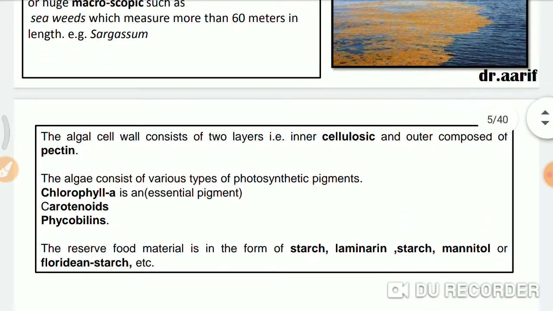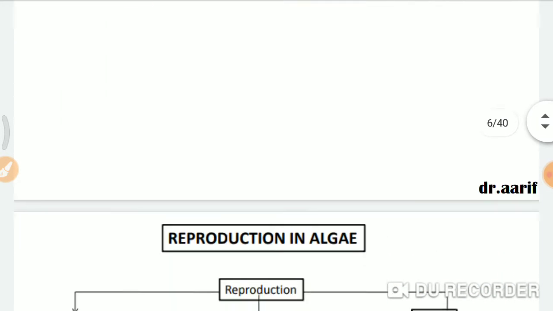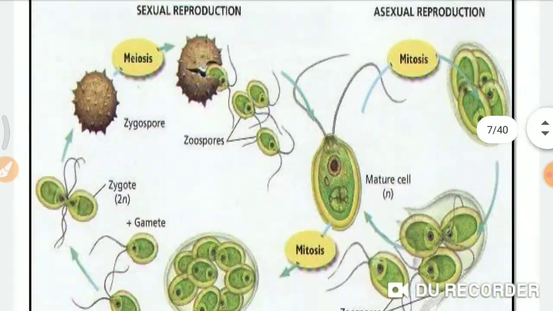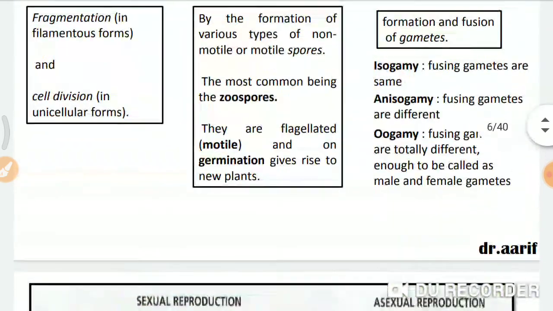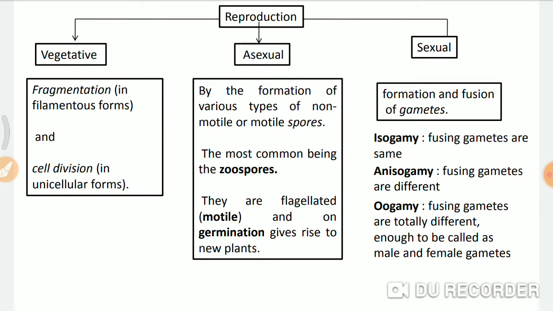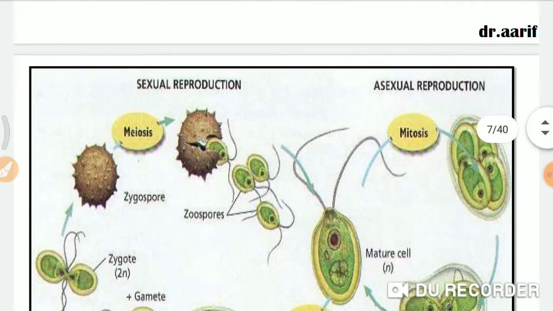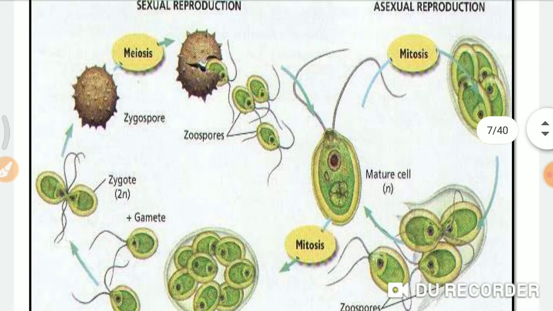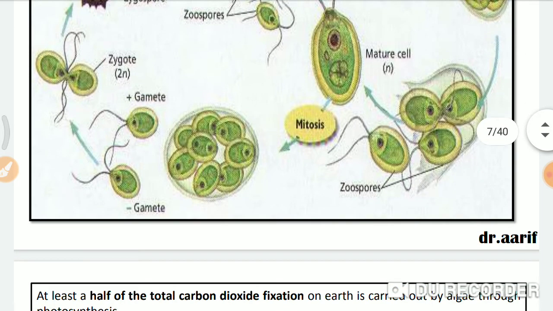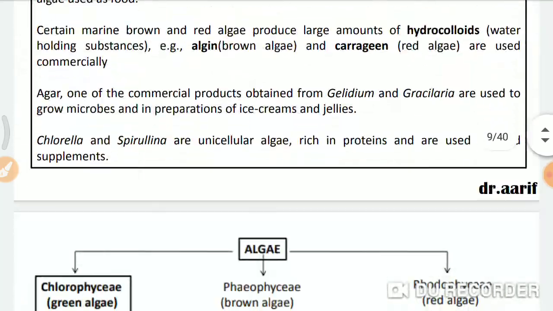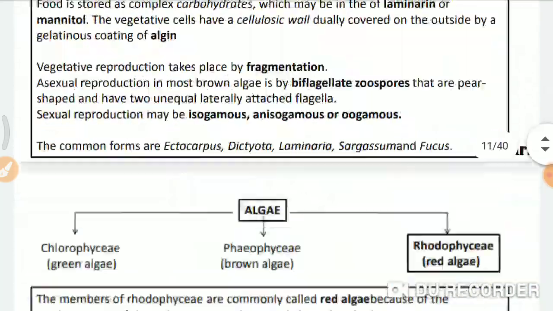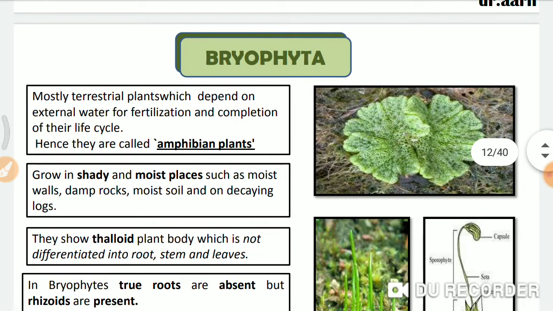The next thing, we'll go further. The reproduction takes place with the help of spores. Those spores are released outside, and then reproduction takes place. We'll see now bryophyta.